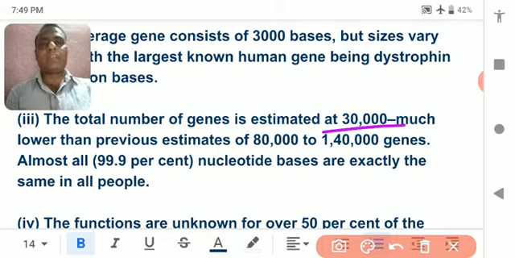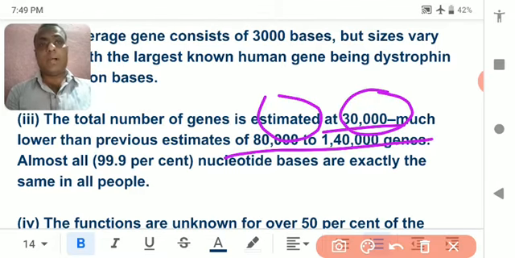In your book it has been given 25,000 to 30,000. So the total number of genes is estimated, not accurate, to be about 30,000. At first, it was told that there are about 80,000 to 1,40,000 genes altogether in human beings. But after that, it was found that so many nucleotides are the same. So the number of genes has been reduced to 30,000.